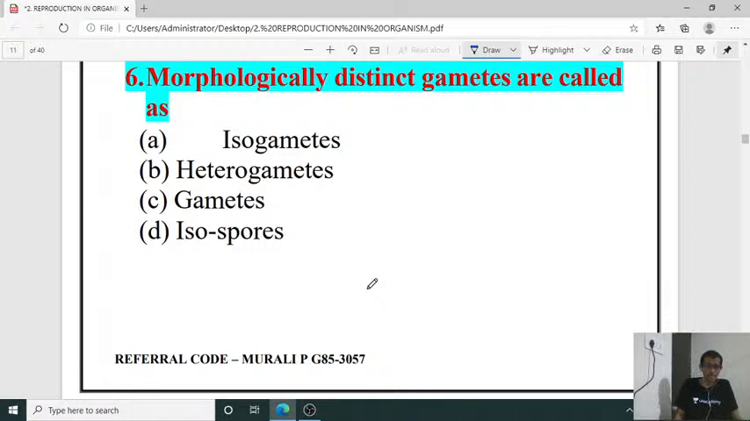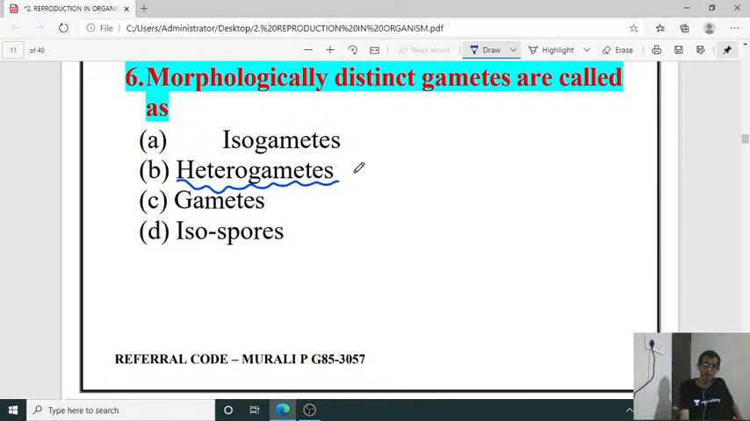Morphologically distinct gametes are called as what? Morphologically means under the microscope, it is very easy to differentiate male gamete and female gamete. If it is dissimilar, distinct, then it is called heterogametes. Another terminology for anisogametes. Like anisogametes, here it is the heterogametes.